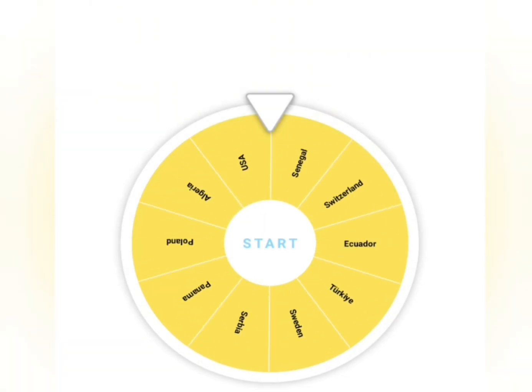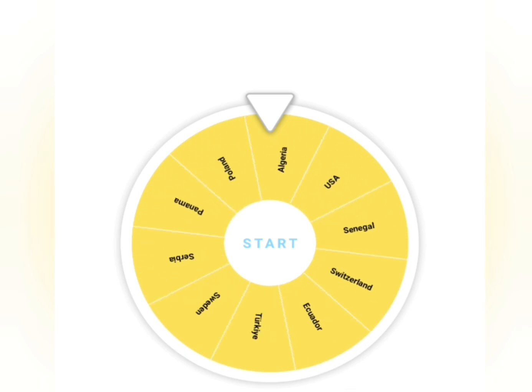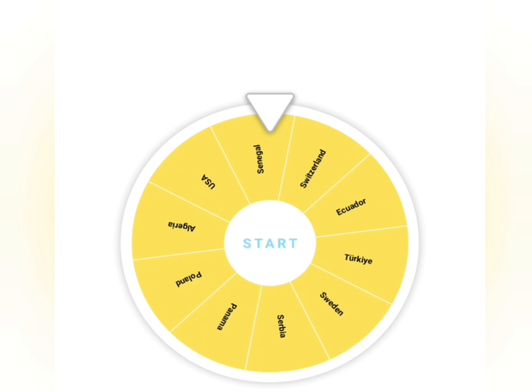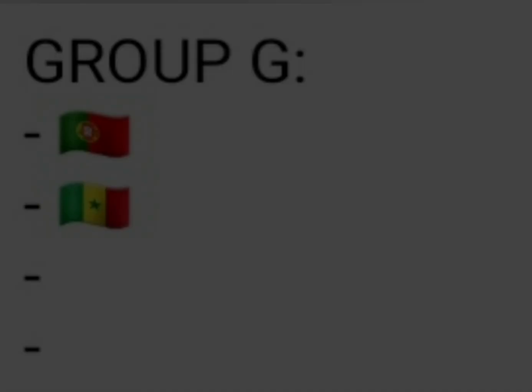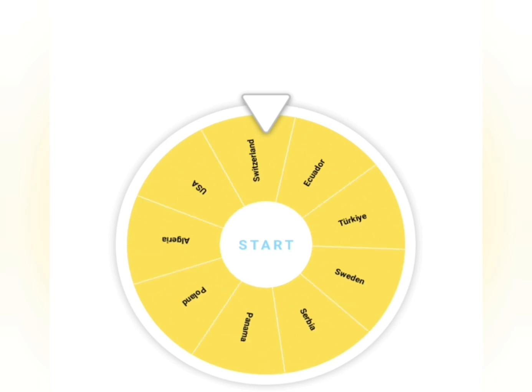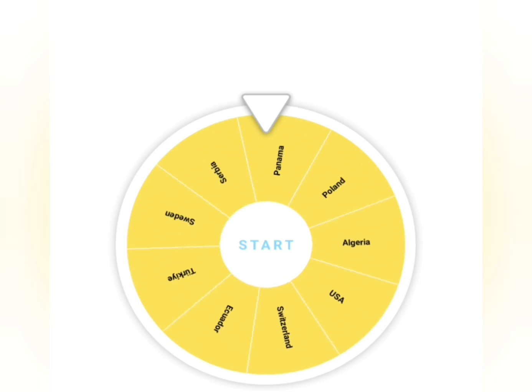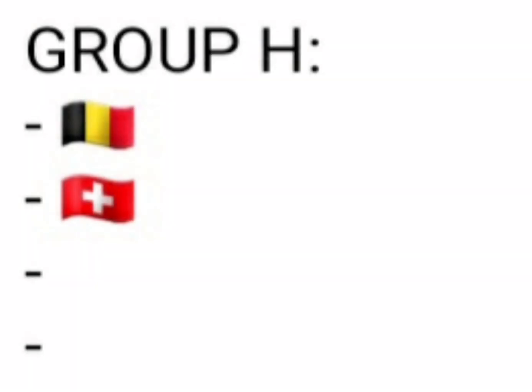Now Group G, we already have Portugal. Who will join them? It's Senegal. And Group H, we already have Belgium, and Switzerland is joining them.